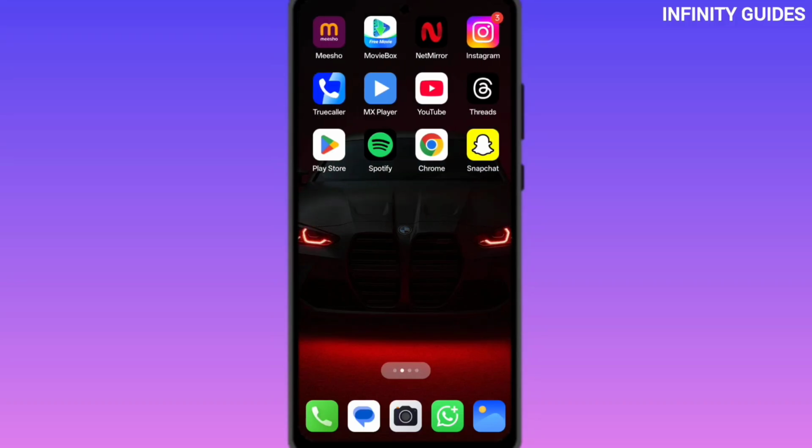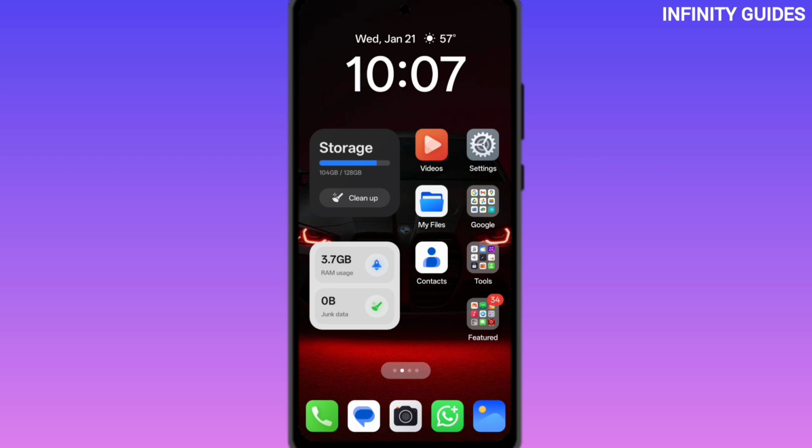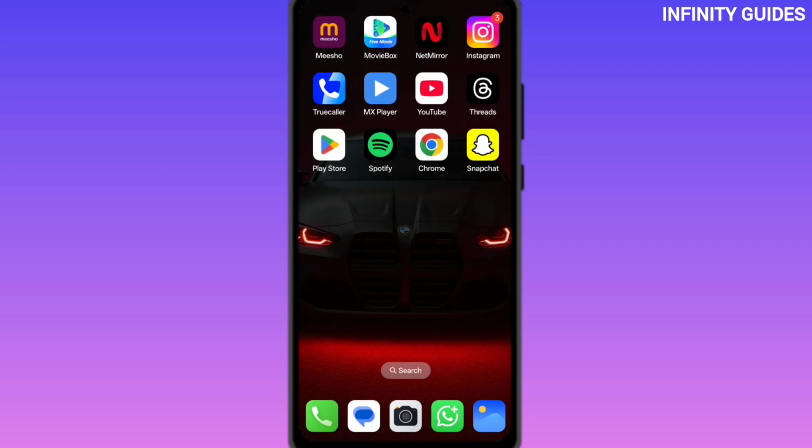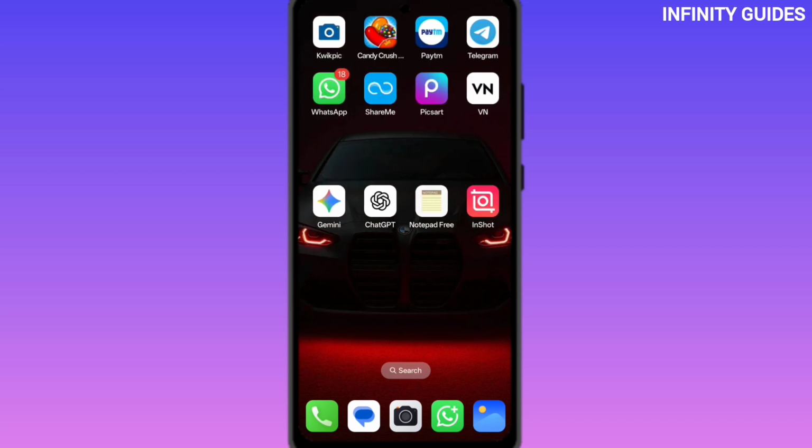In today's video, I'll show you how to enable keyboard sound on an Android phone. So without wasting any time, let's get started.